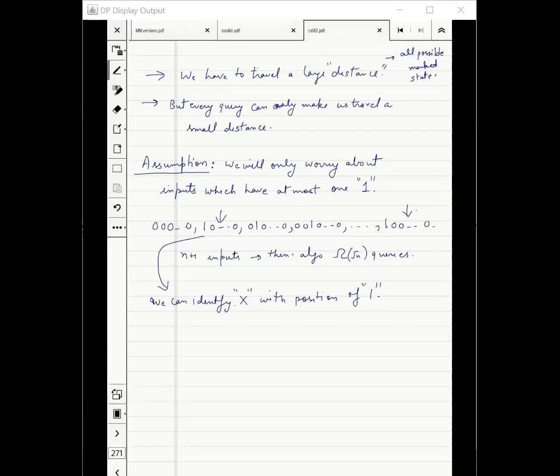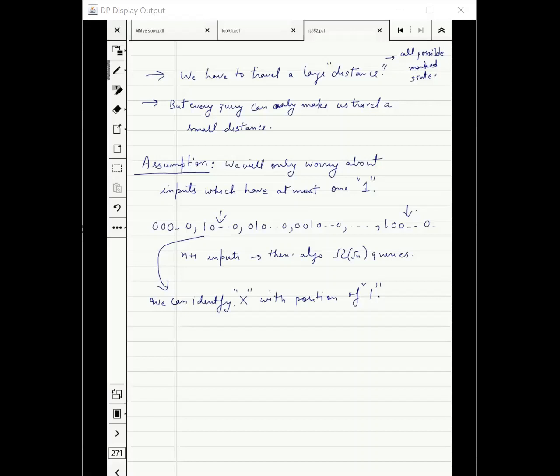In other words, we are going to prove a more general result, a stronger result than required. We wanted to prove Grover search will take order of root n queries. We are going to show even if we solved a much weaker problem, much smaller problem on these n+1 inputs, then also you will require square root n queries. This should not confuse you. This is making a simplifying assumption. Sounds good? Cool. With this assumption, now we want to prove that such an algorithm which answers correctly on these n+1 inputs is going to take square root n queries.